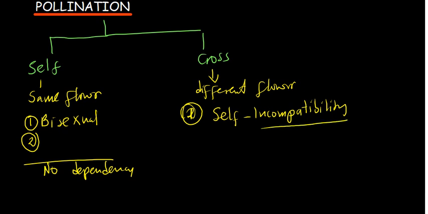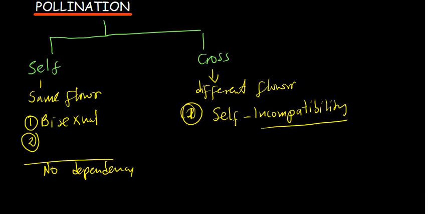So when a pollen grain of a flower happens to land on the stigma of the same flower or another flower on the same plant, a biochemical block prevents the pollination from happening.